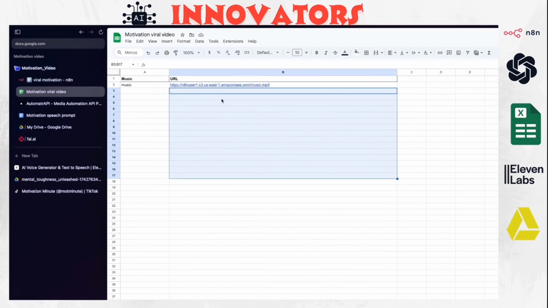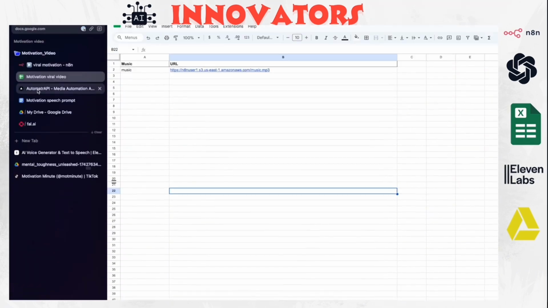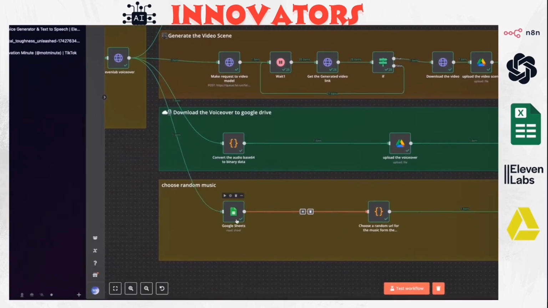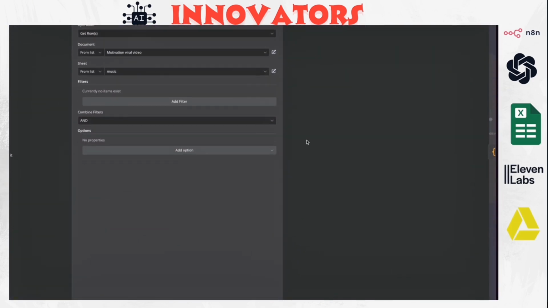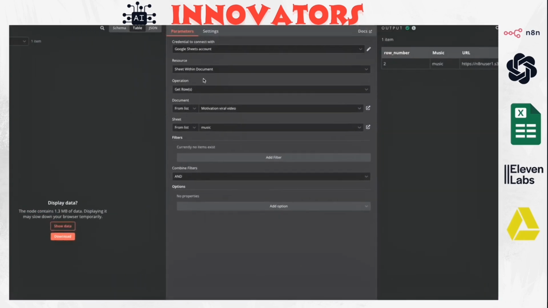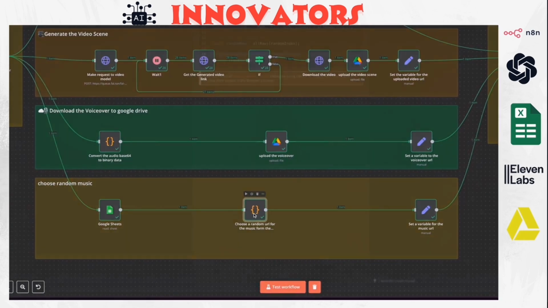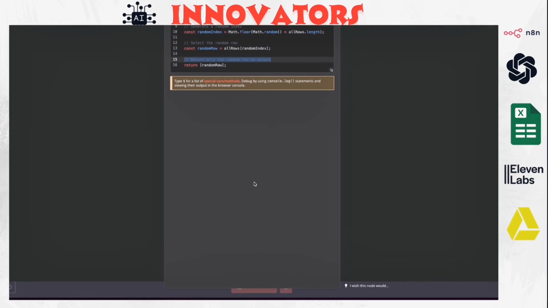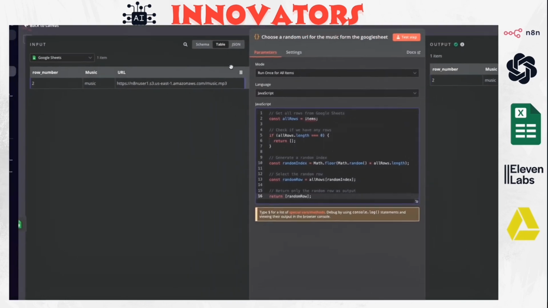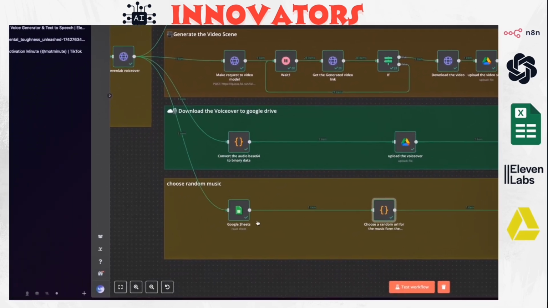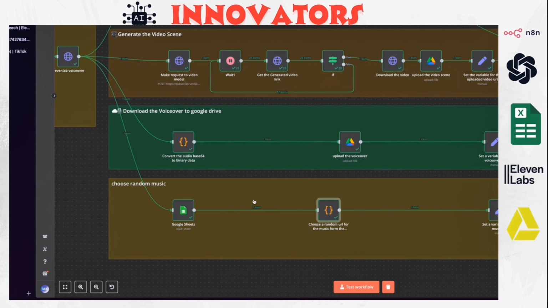Once you have these URLs, inside n8n we basically get these rows, so it gives us all these URLs. Now in the next node, we choose a random music. Every time it runs, it will return a random URL from these URLs, so every single day you have a different music for these videos.